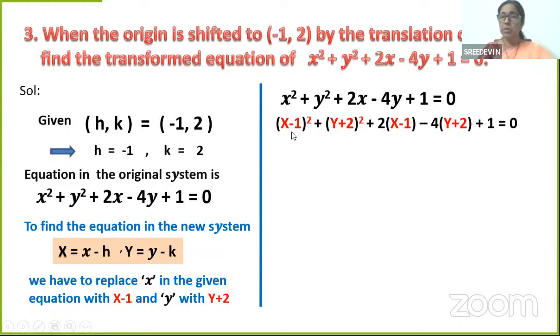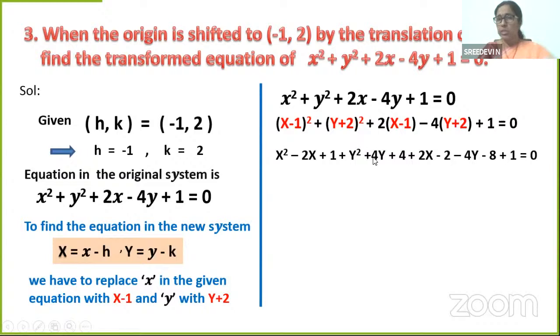This is a minus b whole square: a square minus 2ab plus b square. What is this? This is a plus b whole square: Y square plus 4Y plus 2 square is 4. Just multiply, eliminate the brackets. 2X, 2 into -1 minus 2, minus 4 into Y, minus 4Y, minus 4 into 2, minus 8, plus 1 is equal to 0. We will write it in the standard form again now and simplify.